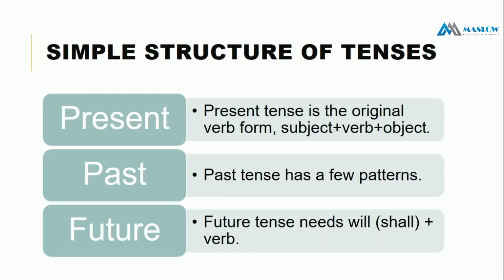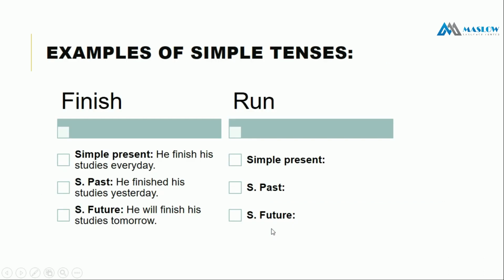Then if we look at the structure, we will see that present এ খুবই simple structure, subject অথবা noun plus verb plus object. Past হচ্ছে vary করে, different pattern আছে, but the main common thing is verb এর past form হতে হয়. Future এর structure is future এর সাথে will, shall plus verb বসে. This is the common structure.